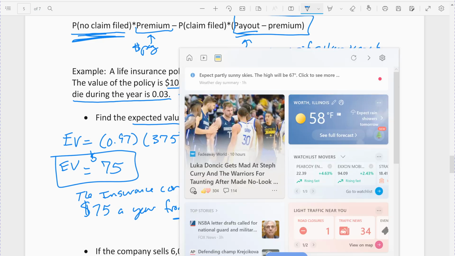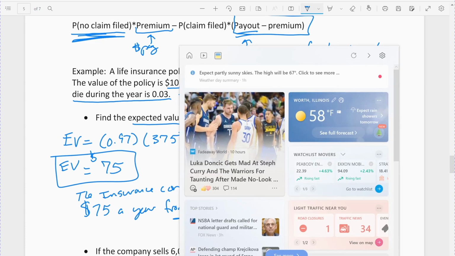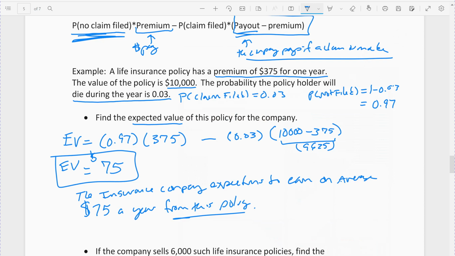So again, if a bunch of people have this particular life insurance policy, 97% of them will just pay the premium for the year, and 3% of the people will have a payout. The company will have to pay out based on, again, actuarial science. They expect 3% of the people to claim their payout. So on average, the company comes out ahead $75 per policyholder.